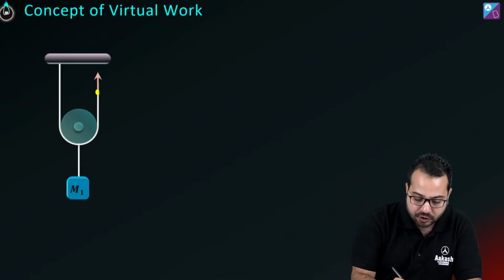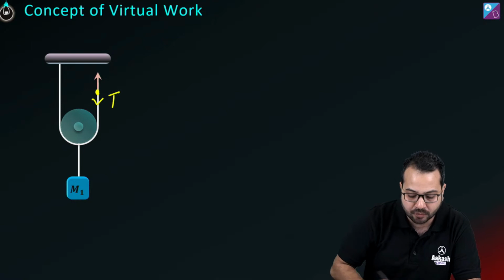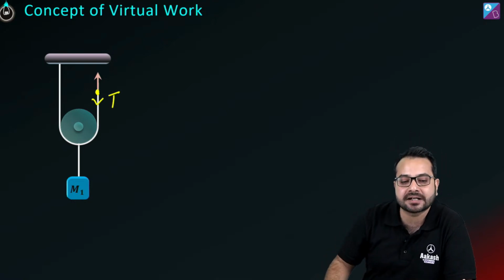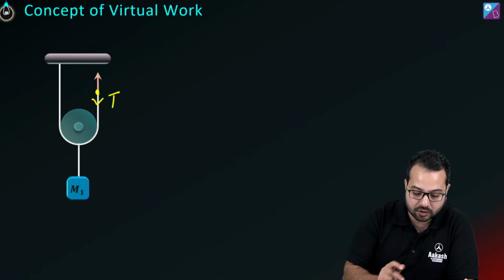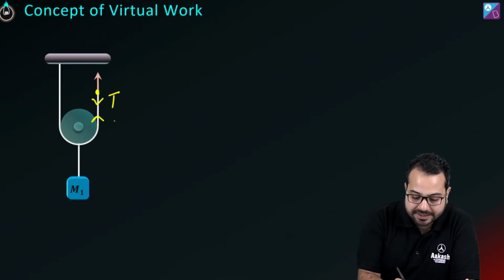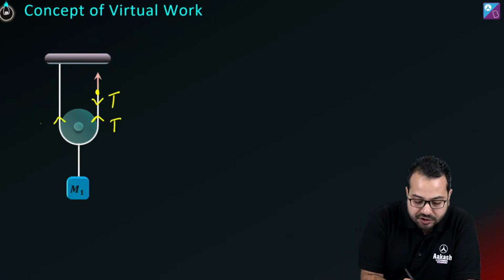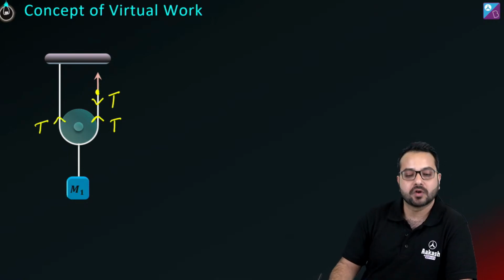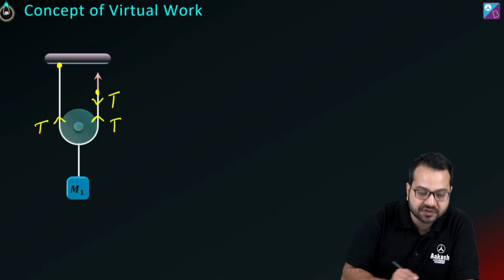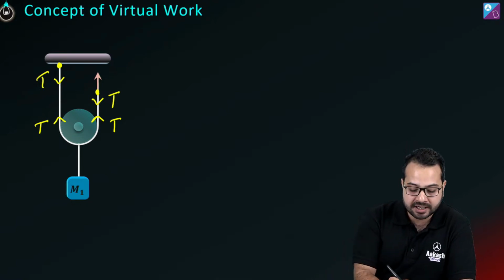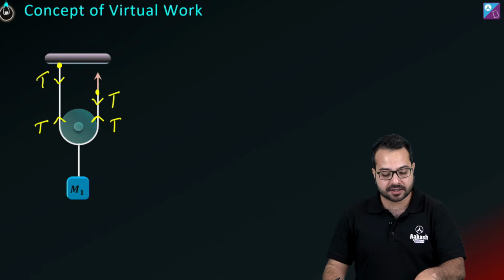It is going to be down. So on this point, the tension T is over here. Do you agree? On this point, the tension is going to act downwards. On this pulley, the tension is going to act upwards. On this pulley, the tension is going to act upwards. On this point, which is attached here, tension is going to act downwards. Correct? ठीक है? T. अब क्या बचा?